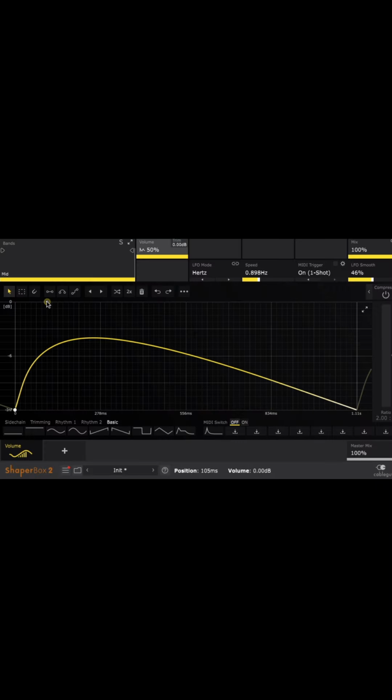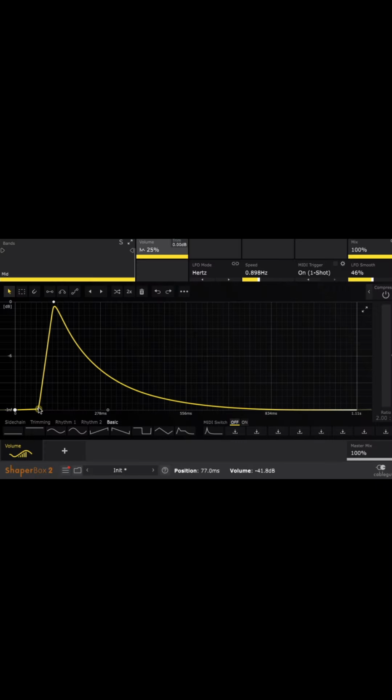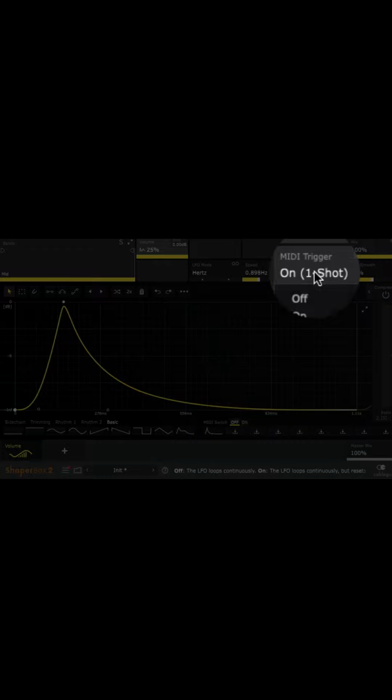Then I'm going to use one of my favorite plugins, Shaperbox by Cable Guys. I'm going to set this up so that every time I press a key on the keyboard, you can hear it acting on the signal.